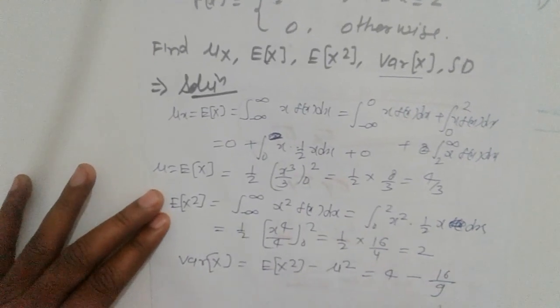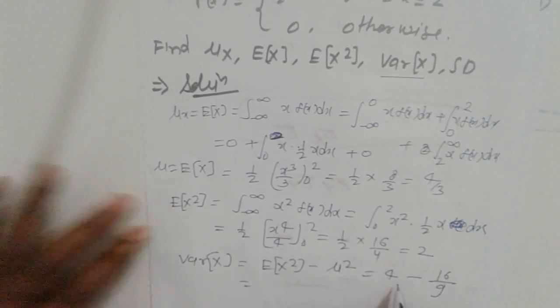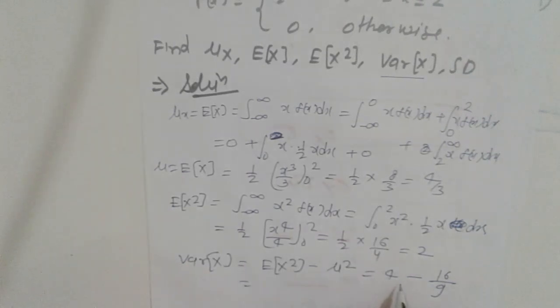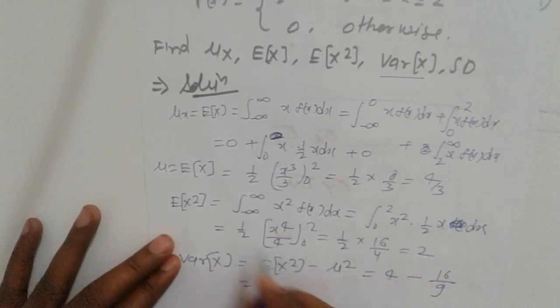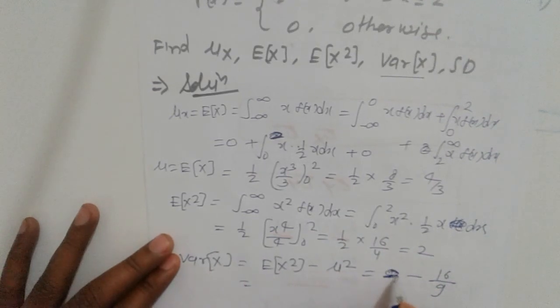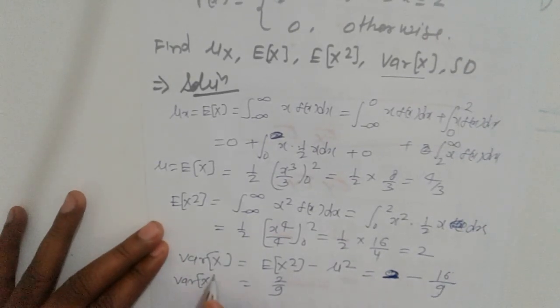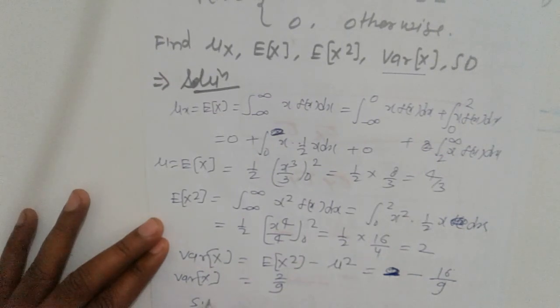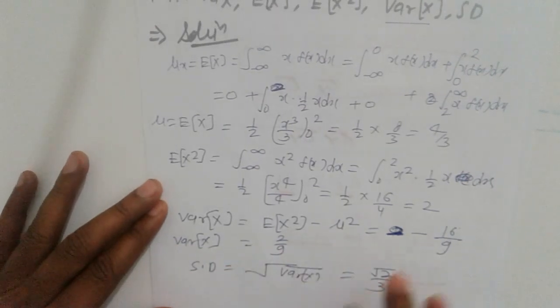So 9 twos are 18, minus 16, that is 2 by 9. Hence the variance of X is 2 by 9, and the standard deviation is the square root of the variance, that is root 2 by 3.